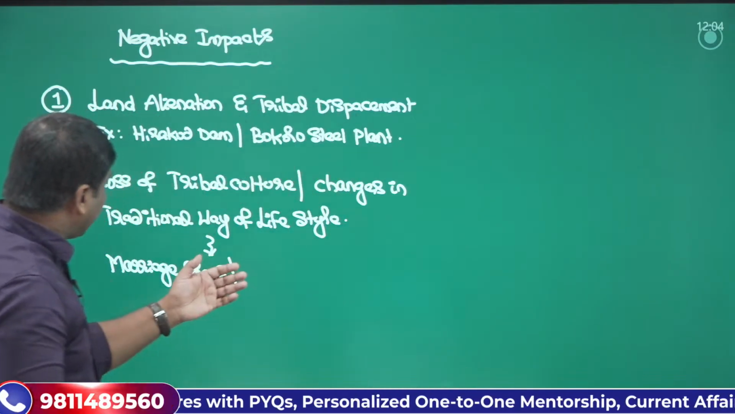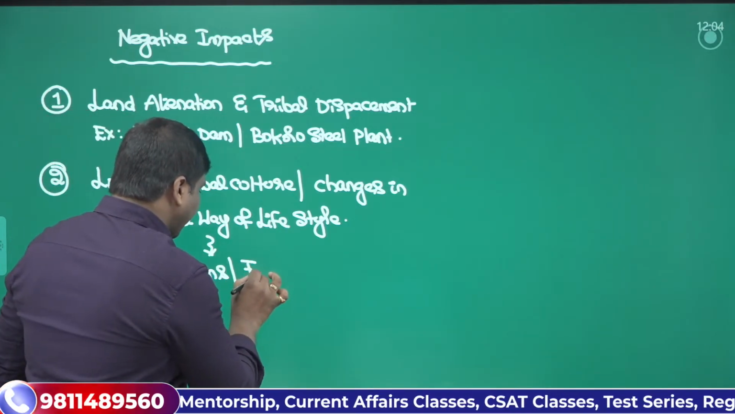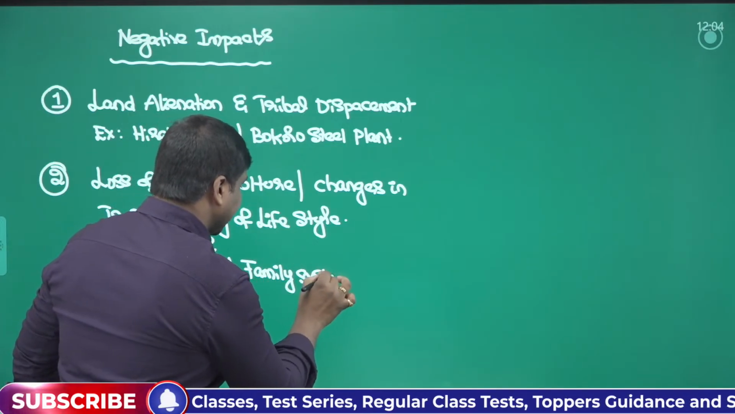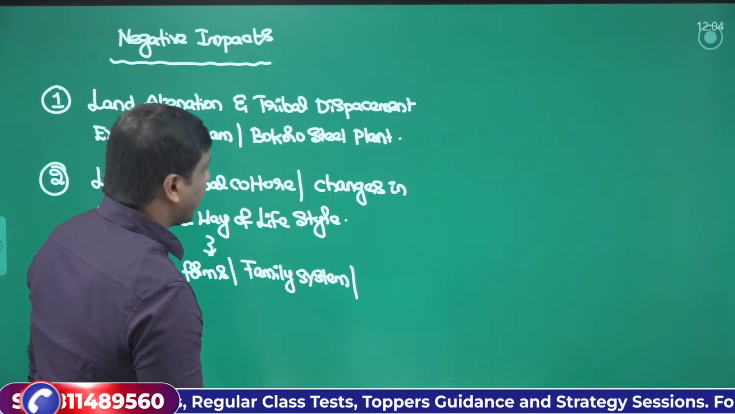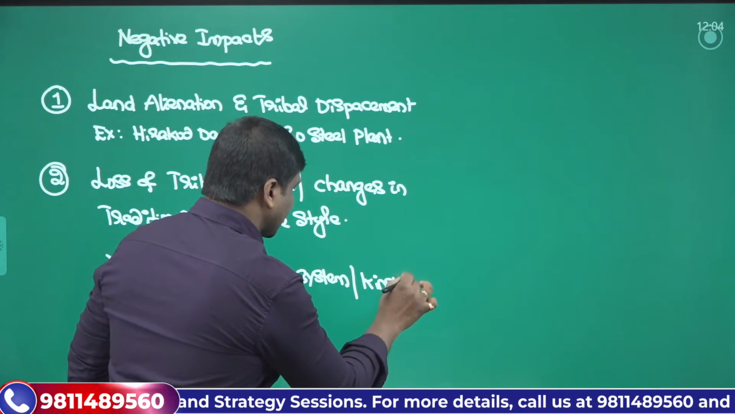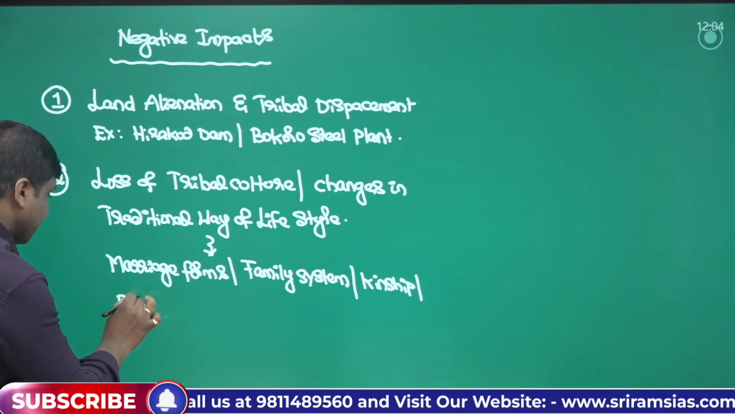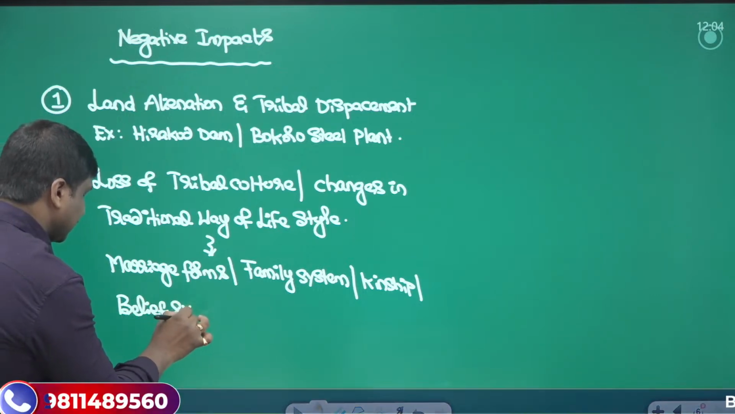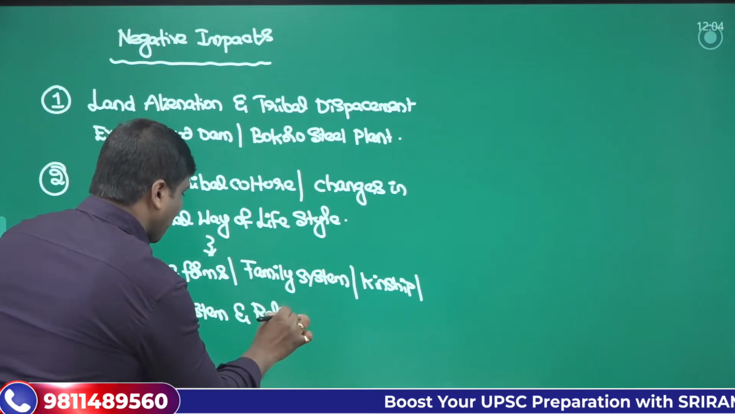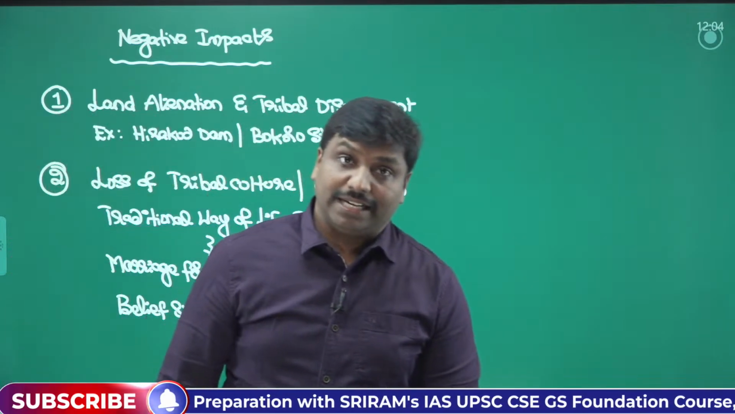Now there could be a change in the marriage form. Then there could be a change in the family system. That would be one thing. And there could be a change in the kinship ties. And further, there could be changes with respect to the belief systems and particularly religion. And there could be changes in the economic lifestyle also.